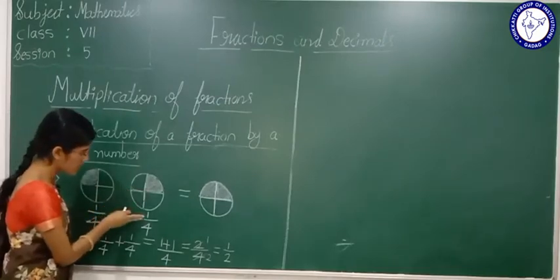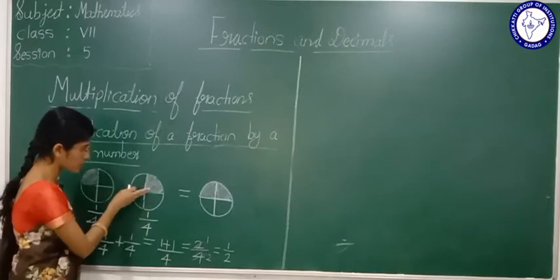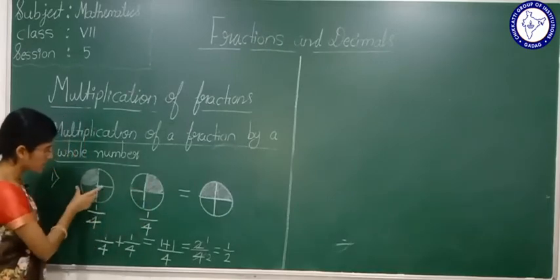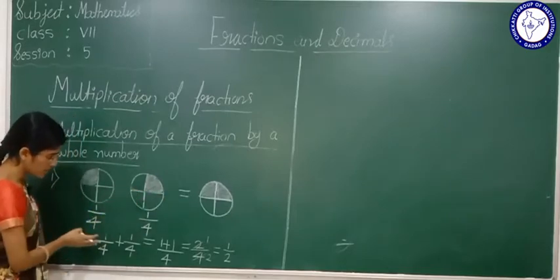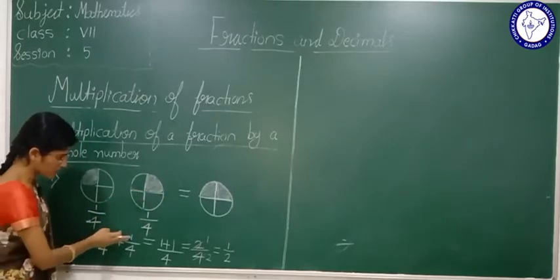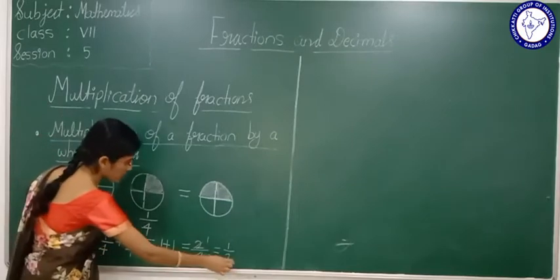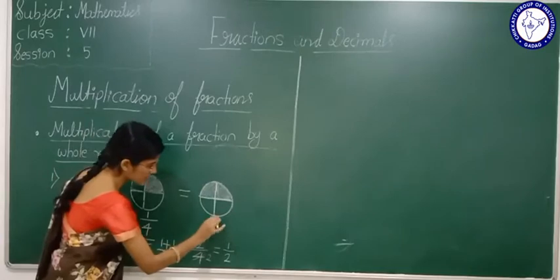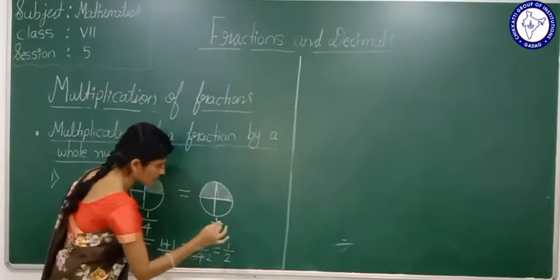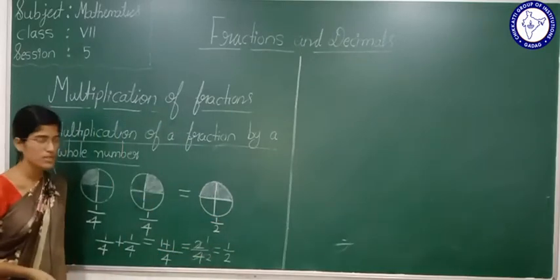If I combine these two, that is nothing but 1 by 4 plus 1 by 4, and we got 1 by 2. Now see, what this circle is representing is nothing but 1 by 2. Yes, it is representing half.